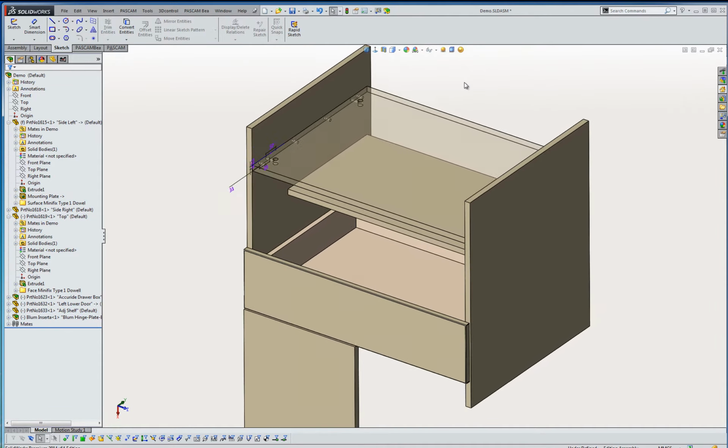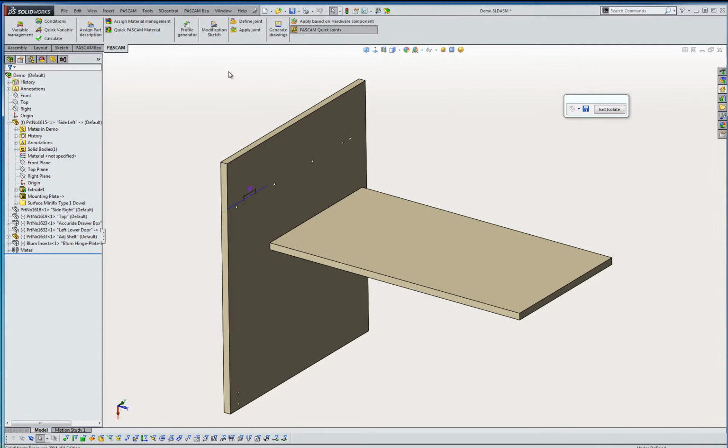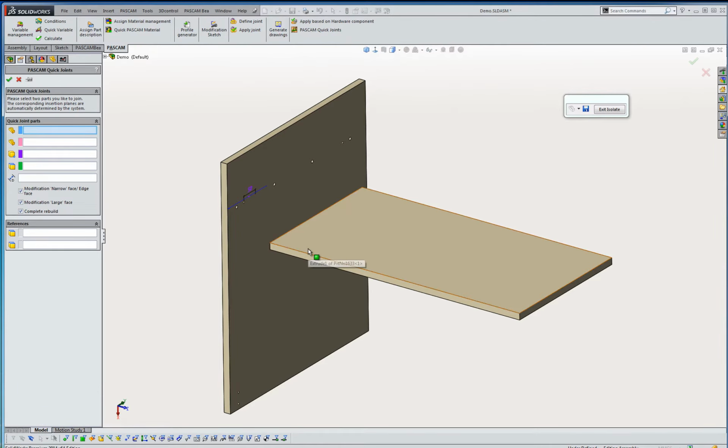Let's continue with adding modification processes. Next, we'll add the adjustable shelf with the Rafex connection. This proceeds along the same lines as the fixed shelf, the shelf holes being driven by the shelf location.